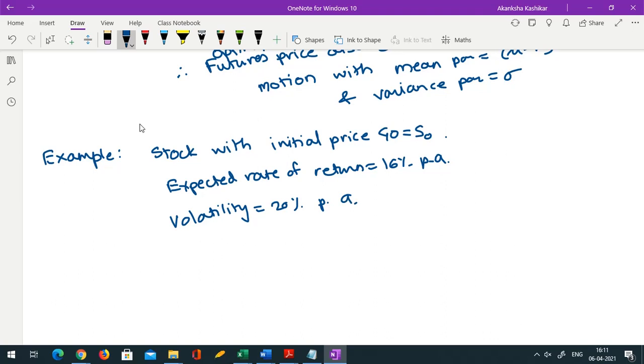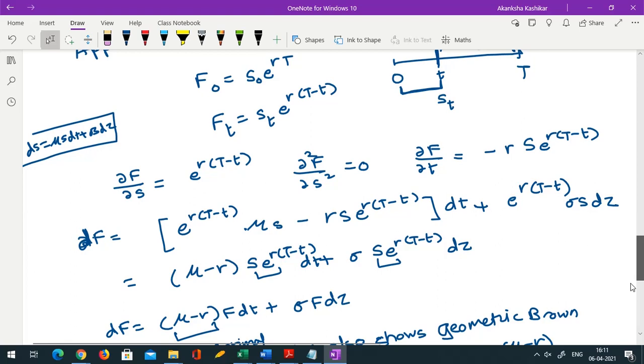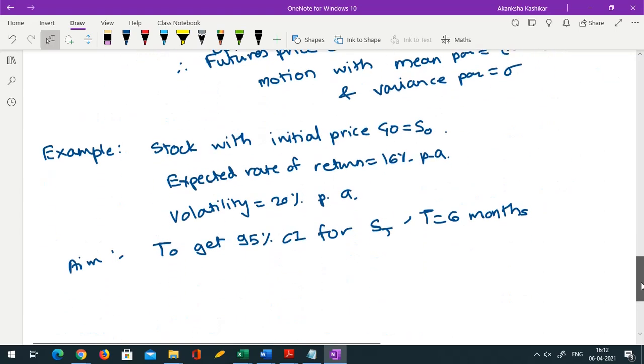Our aim is to get a 95% confidence interval for share prices where T is 6 months. So we are going to find a confidence interval for a future share price. Generally, it is not recommended to go so far ahead because the market keeps on changing almost continuously, but for the sake of illustration, we are taking 6 months. Normally, people will try to predict for 2 or 3 months at most. Okay, so how do we get that?